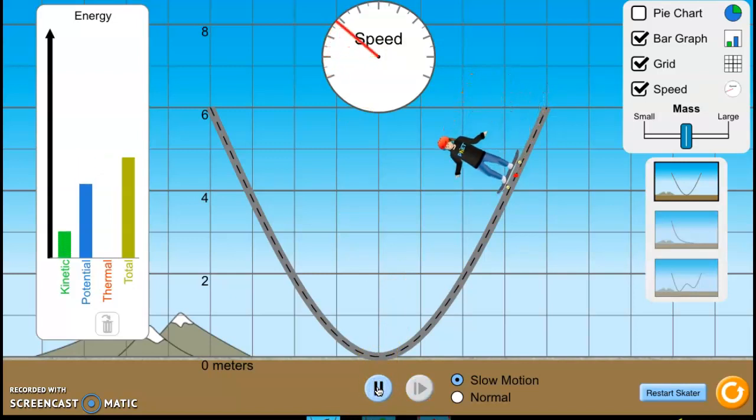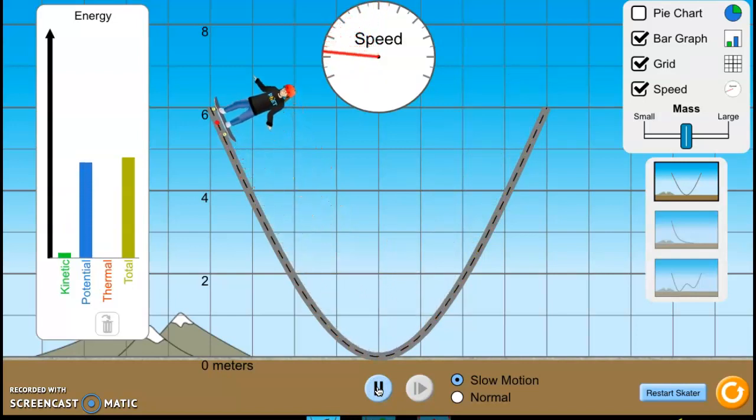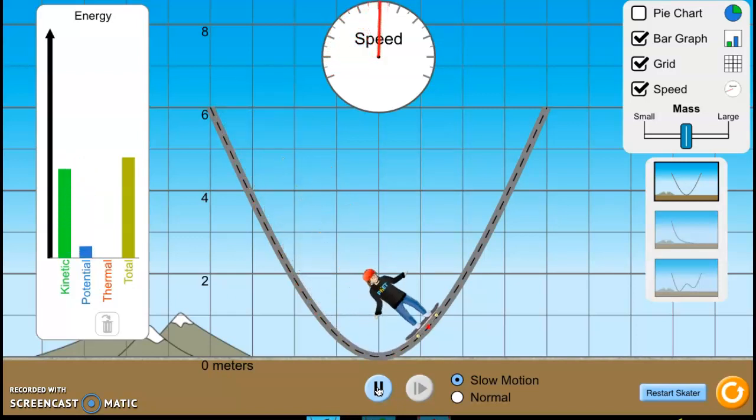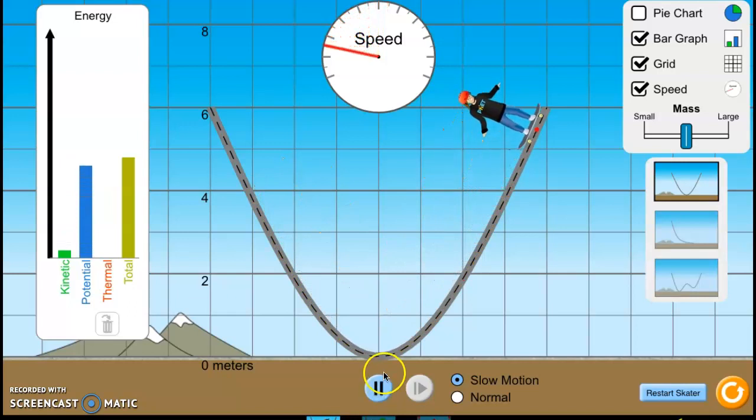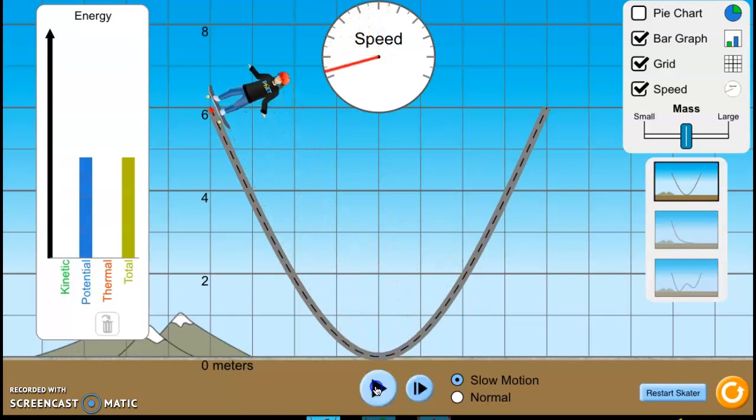Okay, he starts to go, yep, speeding up. Maximum speed, slowing down, slowest speed, speeding up, maximum speed, slowing down. Okay, so I was not quick enough again. I think I have to play it all the way through. If I try to stop it, I mess it up. All right there. Okay, so you should also now recognize that kinetic energy depends on speed, and that as kinetic energy is increasing, speed is increasing. If kinetic energy is decreasing, speed is decreasing.